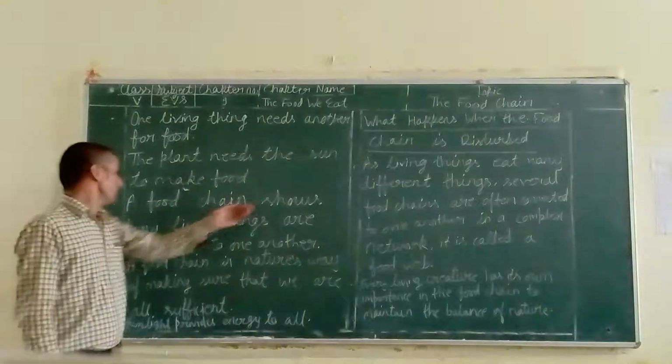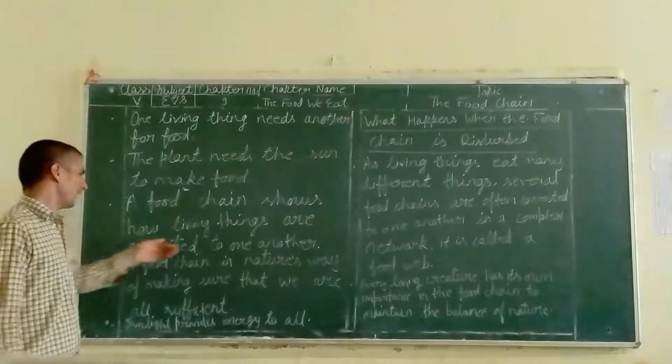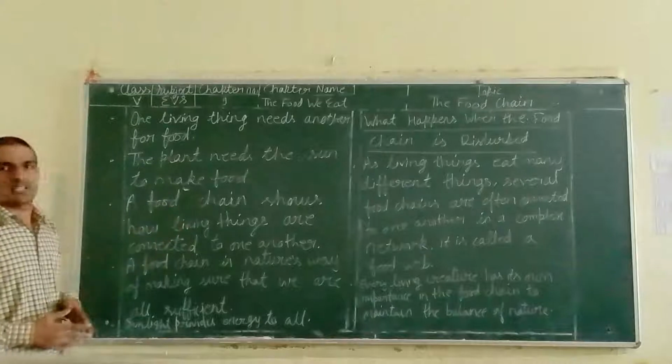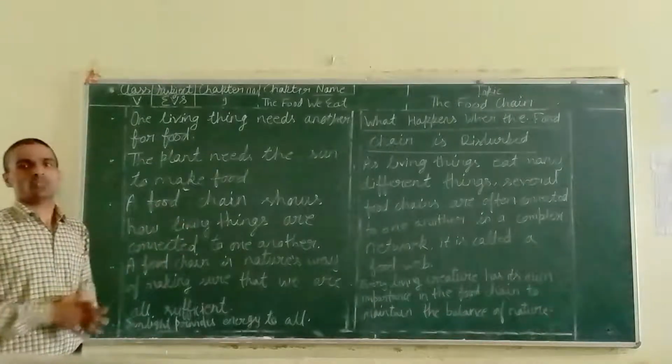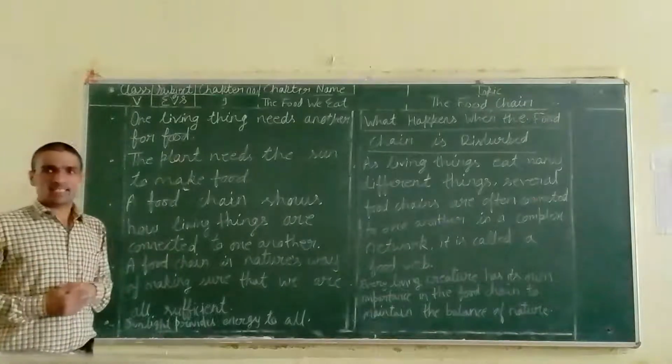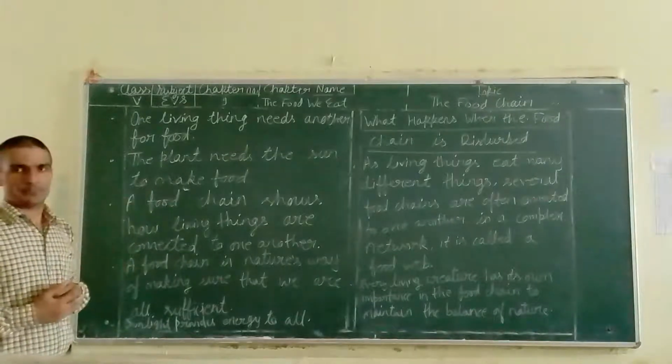A food chain shows how living things are connected to one another. Suppose there is an insect that is eating the plant.